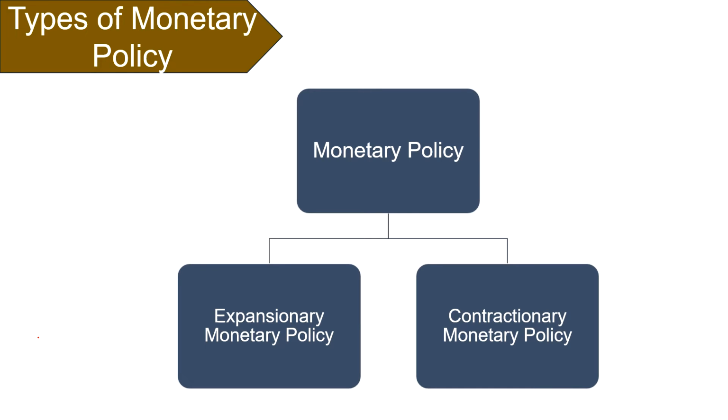So what is expansionary monetary policy? It is the policy in which money supply and credit is increased along with the minimization of interest rates to generate economic growth. This is also known as loose monetary policy. Now what is contractionary monetary policy? It is when there is a decrease in money supply and rise in interest rates and therefore discouraging borrowing in the economy. It is also known as tight monetary policy and it is used to prevent inflation.